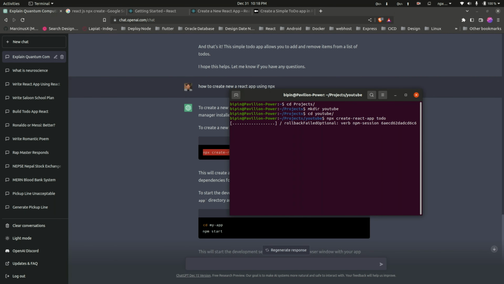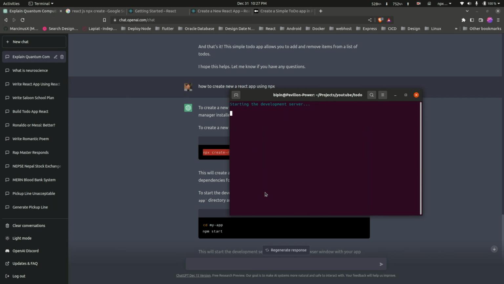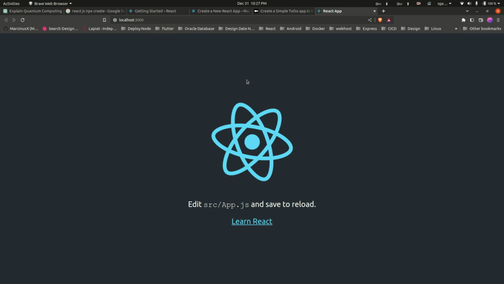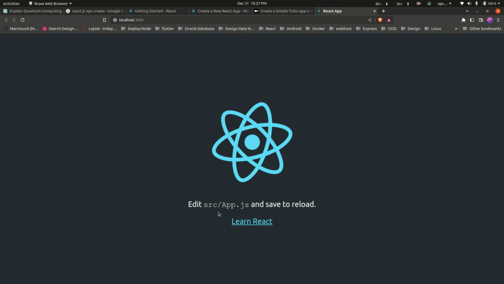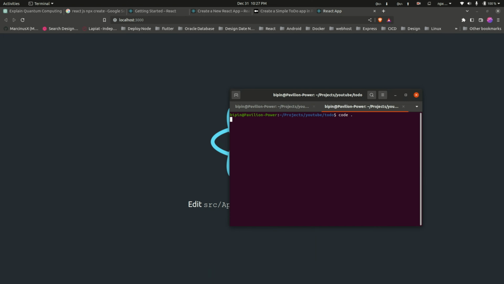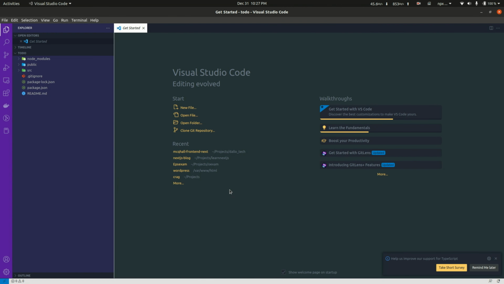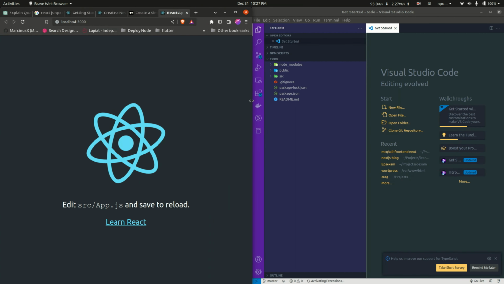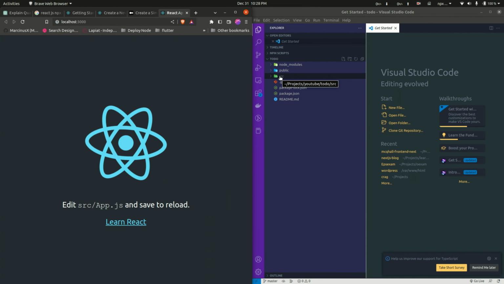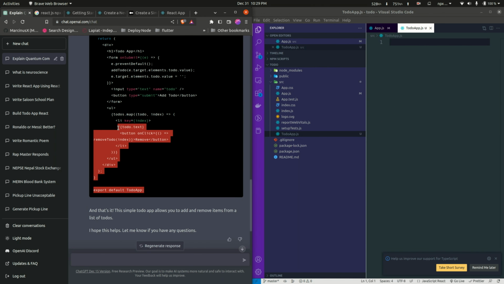Our project is created, and let's start this project. The instructions are given in the terminal also, and I will be using a popular IDE, VS Code, to read this code. It is asking me to create a file and component called ToDoApp and just import it in our main component.